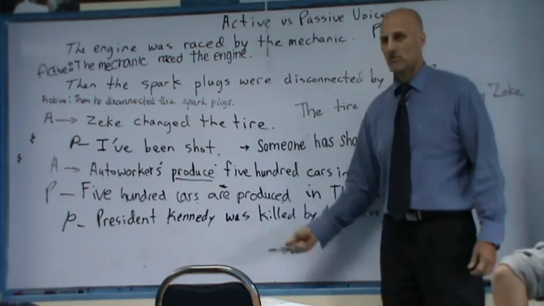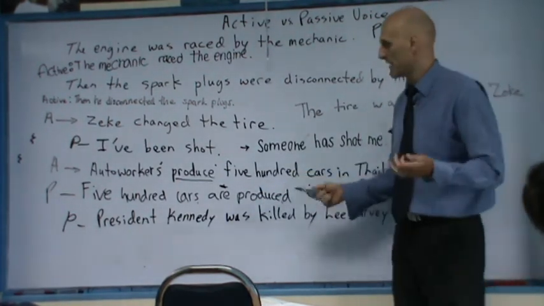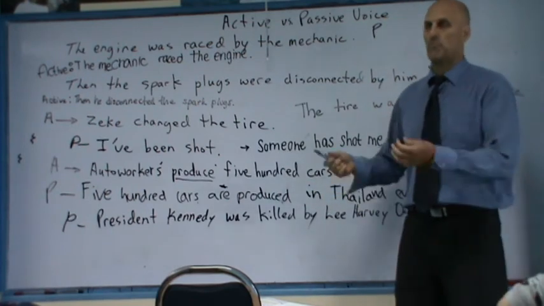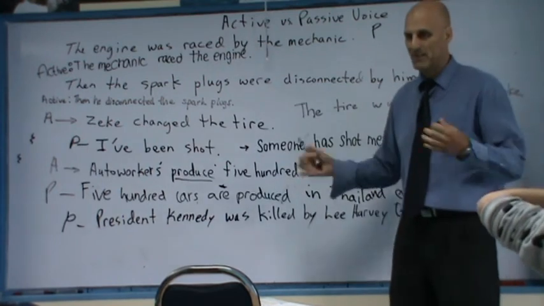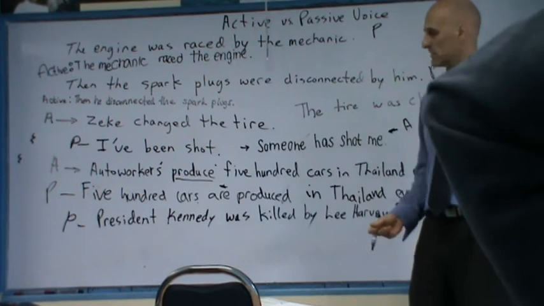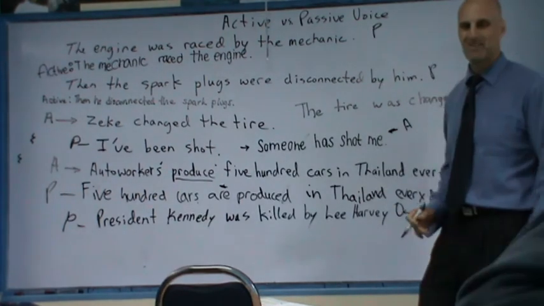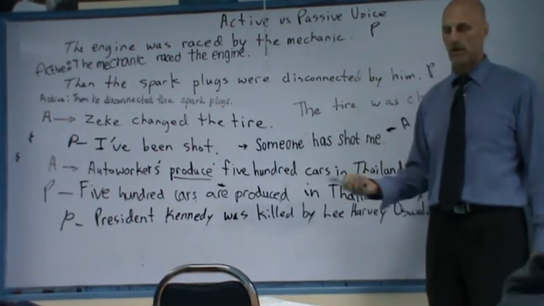President Kennedy. So when you hear the news, especially when it happened, it was simply President Kennedy was shot. President Kennedy has been shot. He has been killed. Okay? He was assassinated.